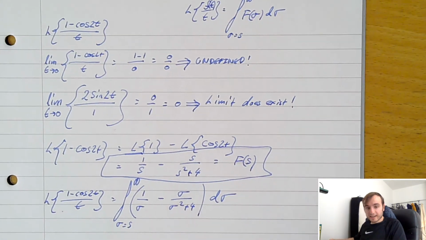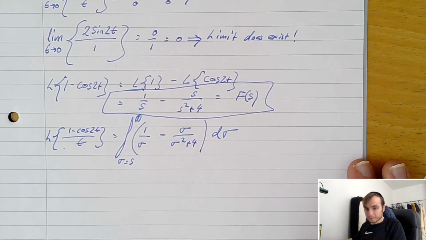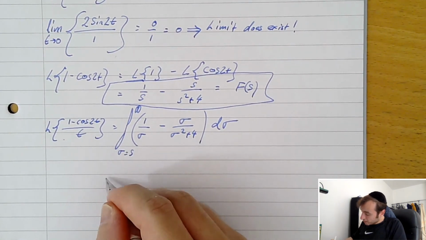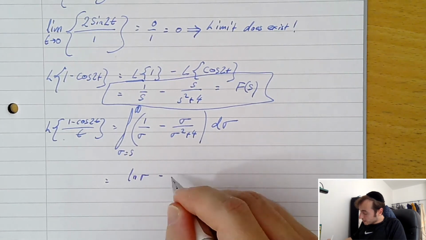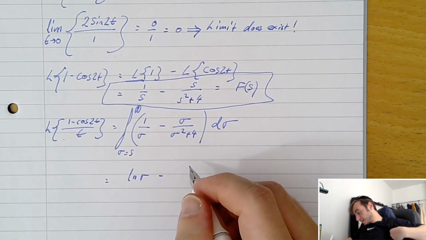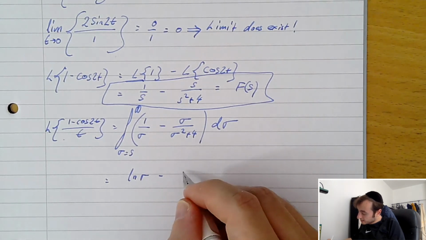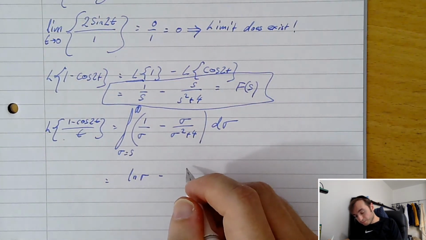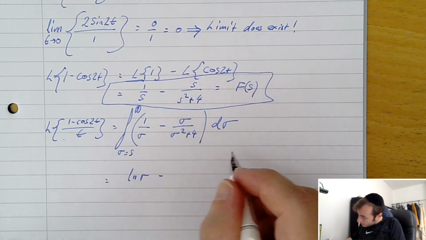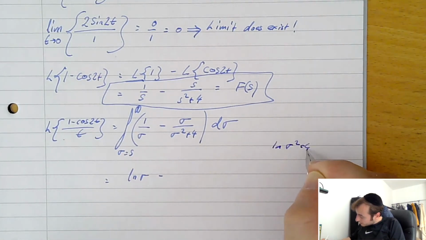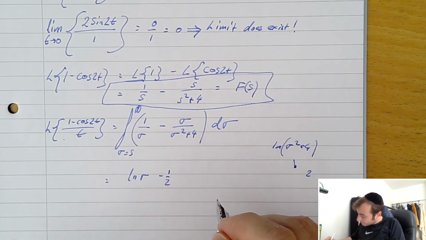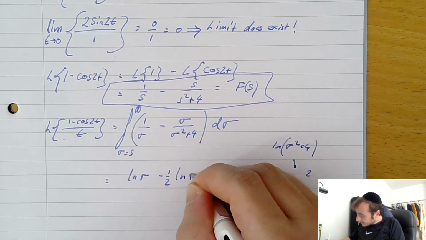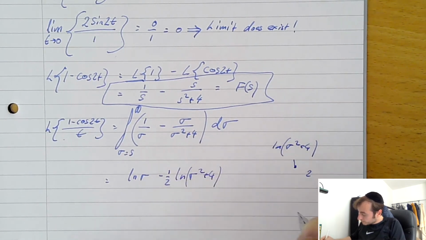So we can actually proceed directly with that integration as follows. 1 on sigma is going to be ln sigma, minus, what's this one going to be? This is going to be ln of sigma squared plus 4. If we differentiate that, that's going to go to 2, so this is going to be half. Yeah, it should be half ln (sigma squared plus 4).